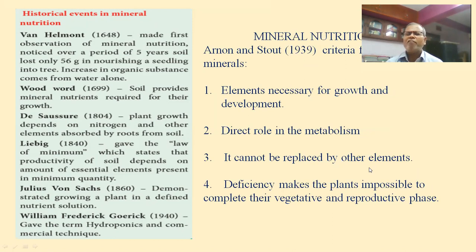So in the life cycle of plants, 2 phases are reported. One is the vegetative phase, another is the reproductive phase. These phases are completed only if the minerals are present in sufficient quantities. Deficiency of these elements or minerals, what will happen? It is impossible for the plant to complete either the vegetative growth or the reproductive growth. So this is very important in terms of the criteria.